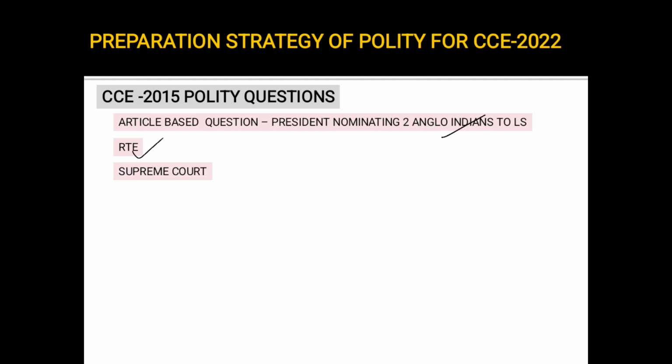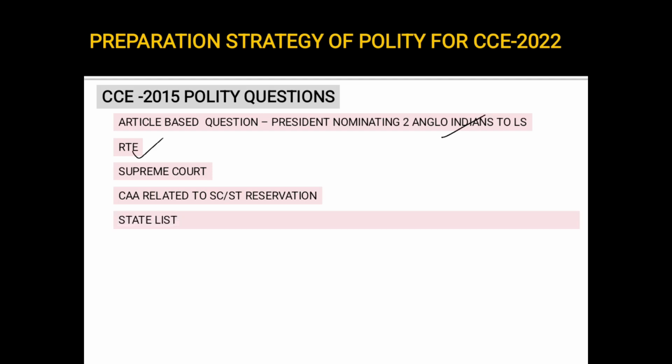Then there was a question on Supreme Court. Then there was a question on the constitutional amendment related to SC and ST reservation. Okay, so this is important. Constitutional amendment related to SC reservation, ST reservation, related to National Commission of SC/ST.